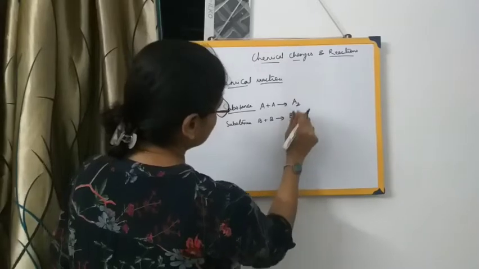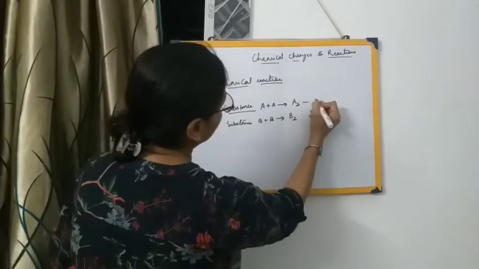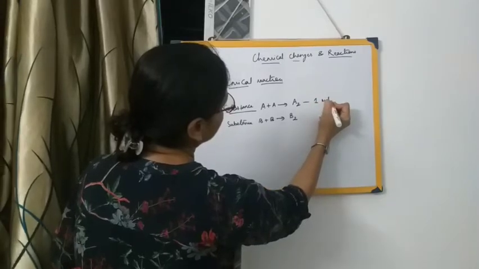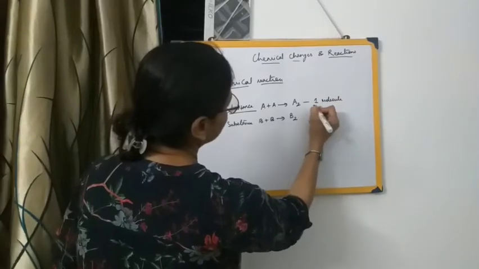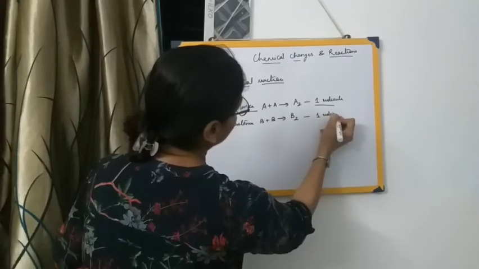Now this is one molecule of A2, and this is one molecule of B2.